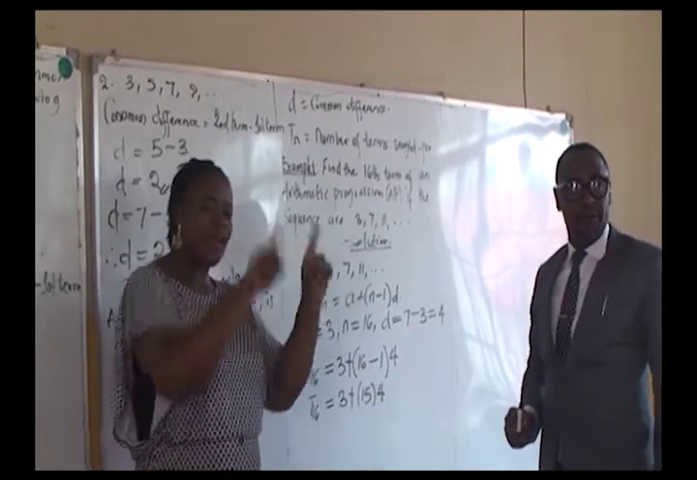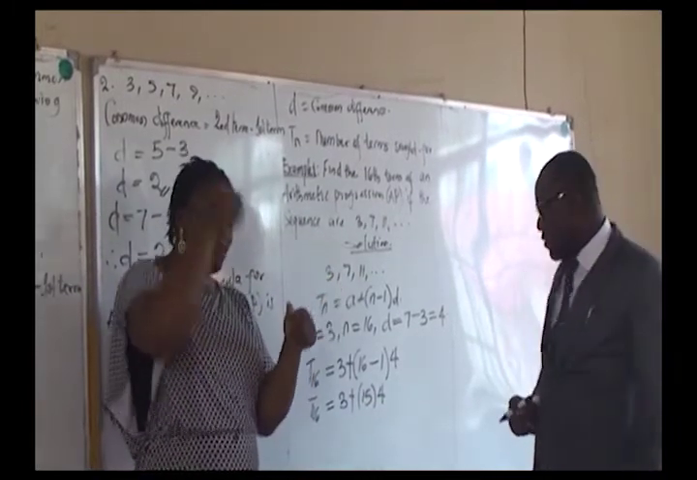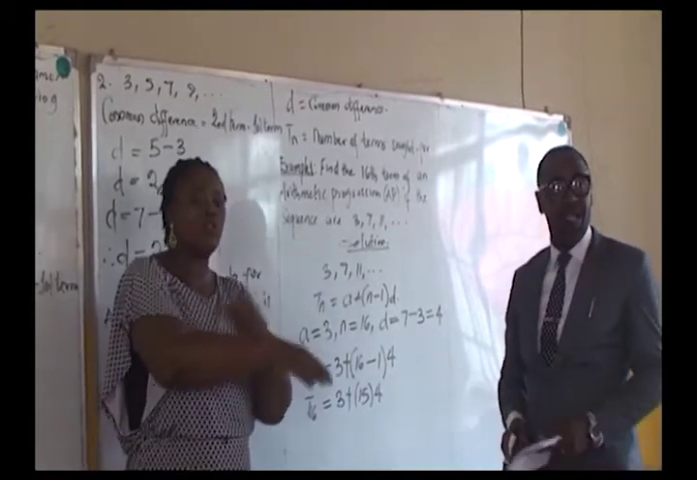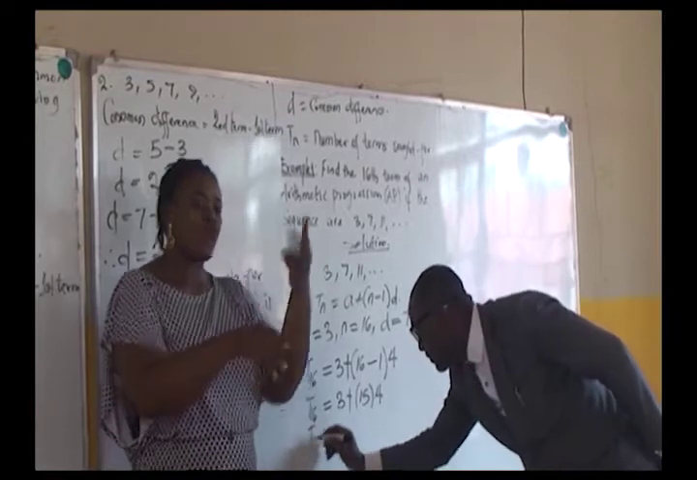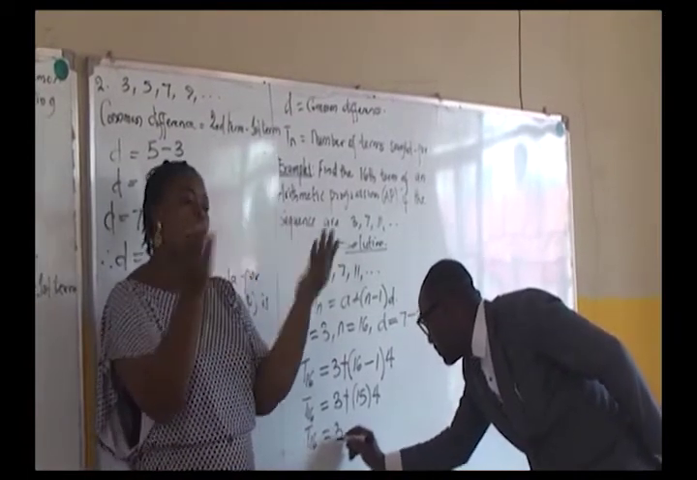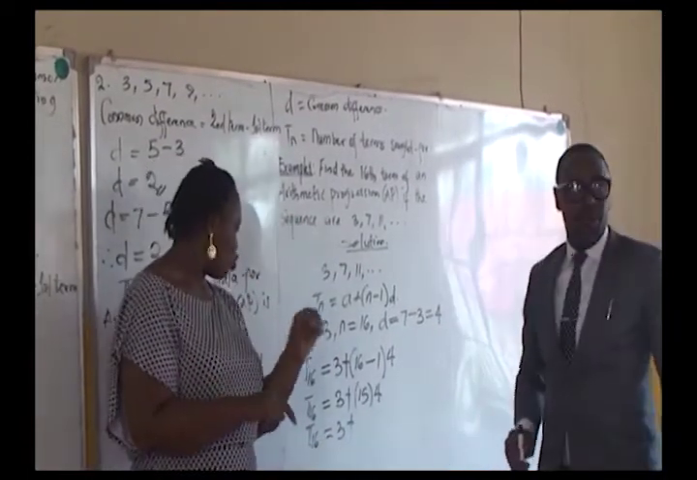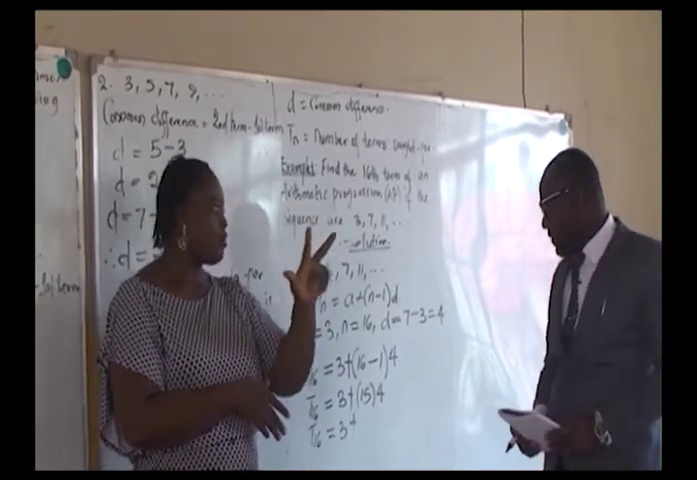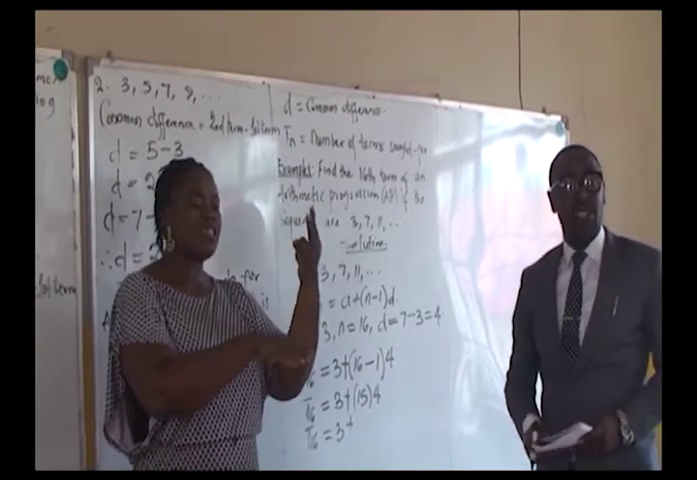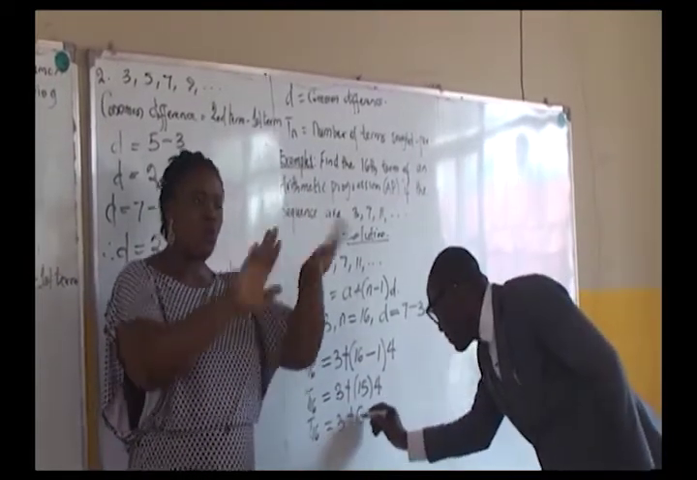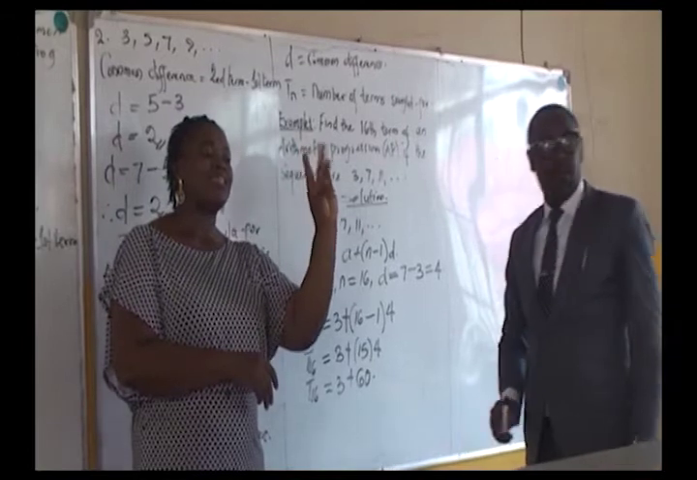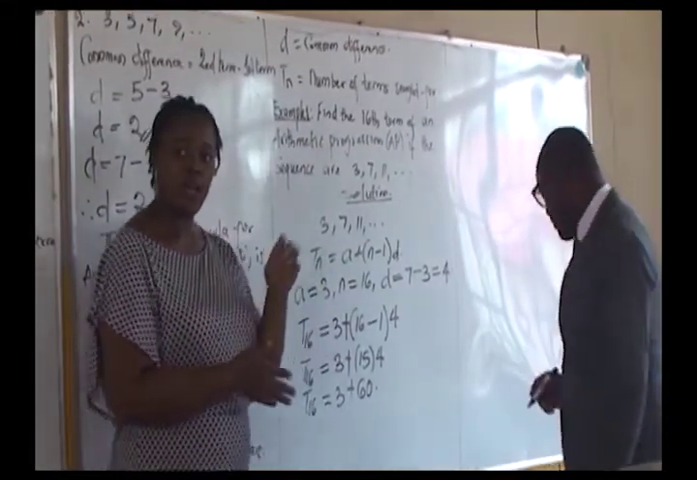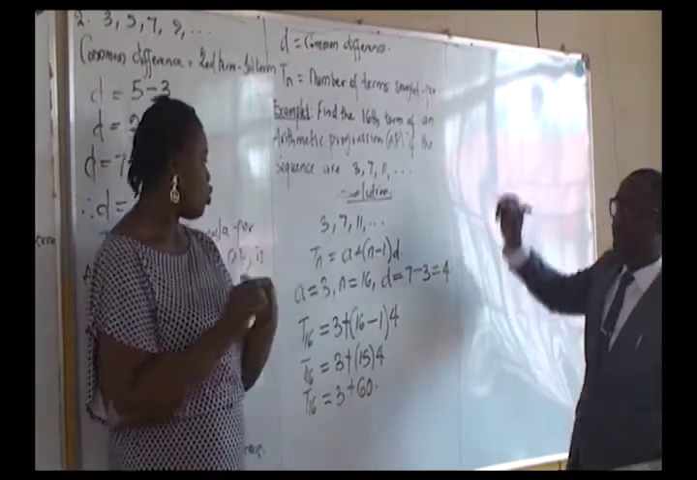Bracket 4. Remember, brackets connote multiplication, so we're going to multiply first before we do the addition. 15 times 4 will give us 60. Now that we have 60, we have to add to get the 60th term.